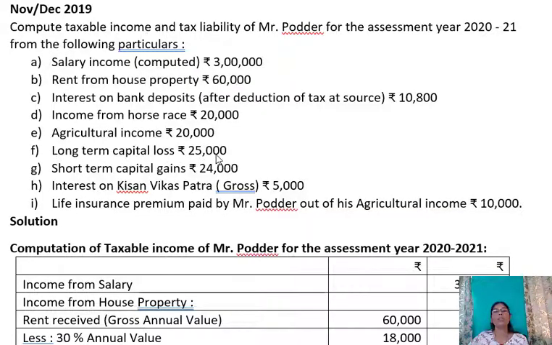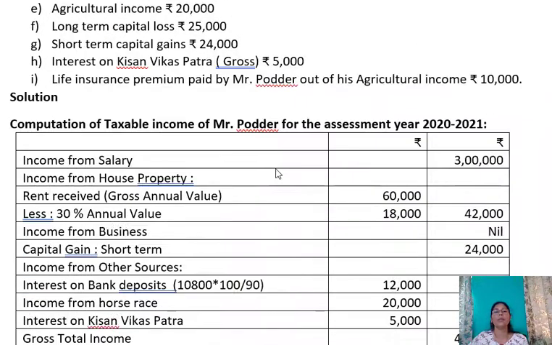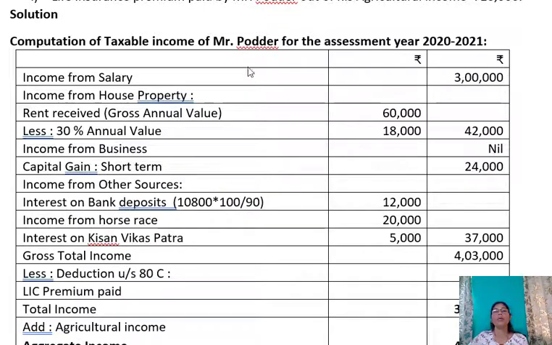Long-term capital loss is 25,000. Short-term capital gain is 24,000. Interest on Kisan Vikas Patra 5,000. Then life insurance premium, it is paid from agricultural income, it is 10,000. Now let us see the computation of taxable income for the assessment year 2021.